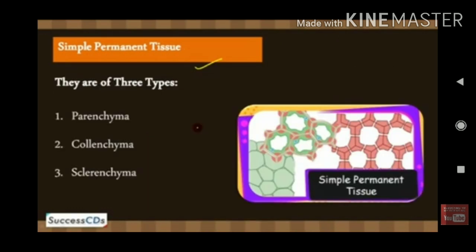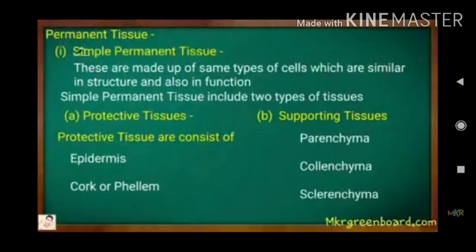See, we will see the types of permanent tissue. There are two types in permanent tissue. The first one is simple permanent tissue, and the second one is complex permanent tissue. In simple permanent tissue, there are three types: the parenchyma, collenchyma, and sclerenchyma.